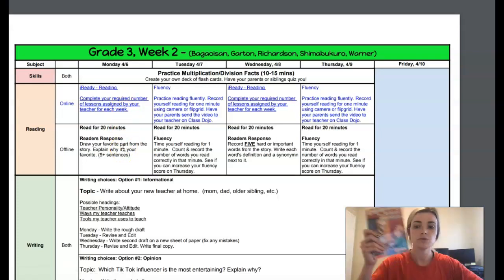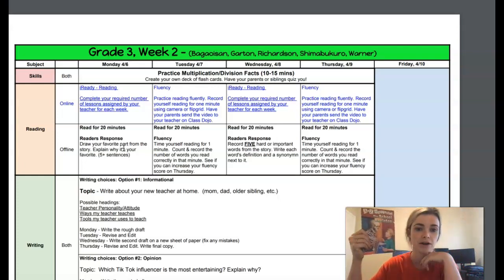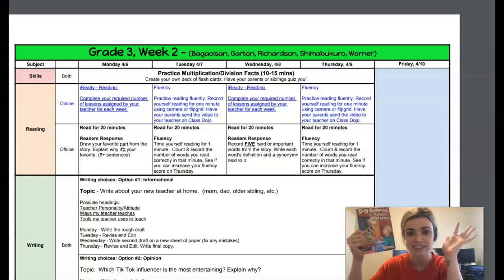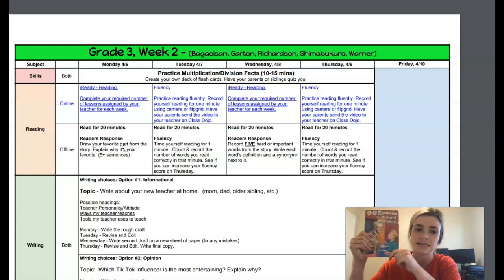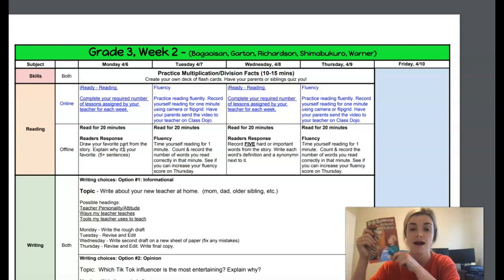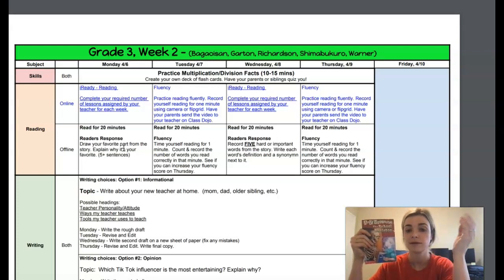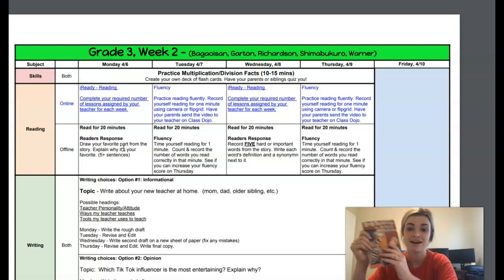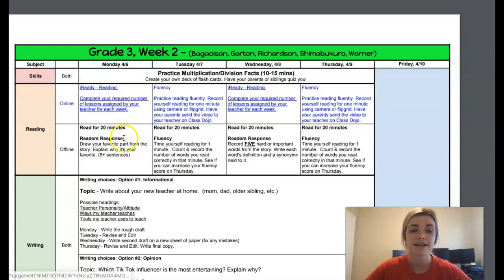So if I were doing 5 sentences about my favorite part from this story so far, I would probably draw when Dink was in the nurse's office and he first discovered that the skeleton was missing. So I really like that part of my story. It is the beginning of the story, but I'm not really far into the book. So that would be the scene that I would draw. And then I would explain why it was my favorite part in 5 or more sentences. So those are your 2 options for reading. You can do your iReady or your reading and your reader's response.